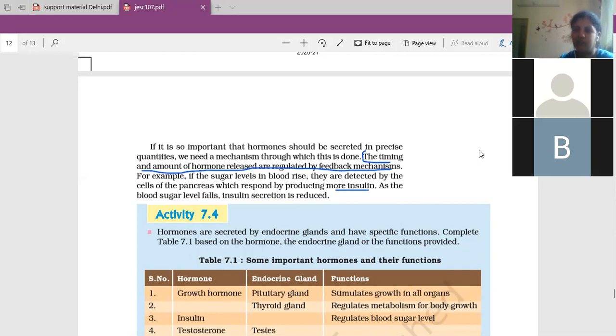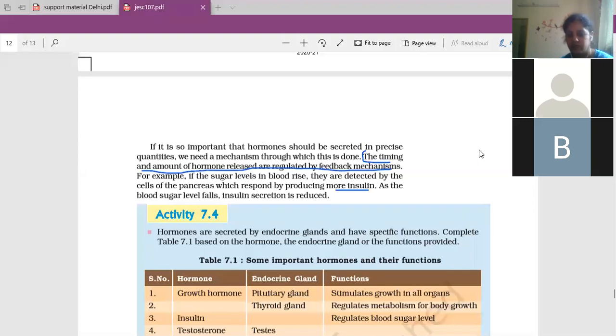Now again the pituitary sends information to the pancreas: stop the secretion of insulin. Now the pancreas will stop the secretion of insulin. This controlling communication is called the feedback mechanism. And this is not only happening with the pancreas, for every gland this is happening. Is it clear? Everyone, is the feedback mechanism clear?